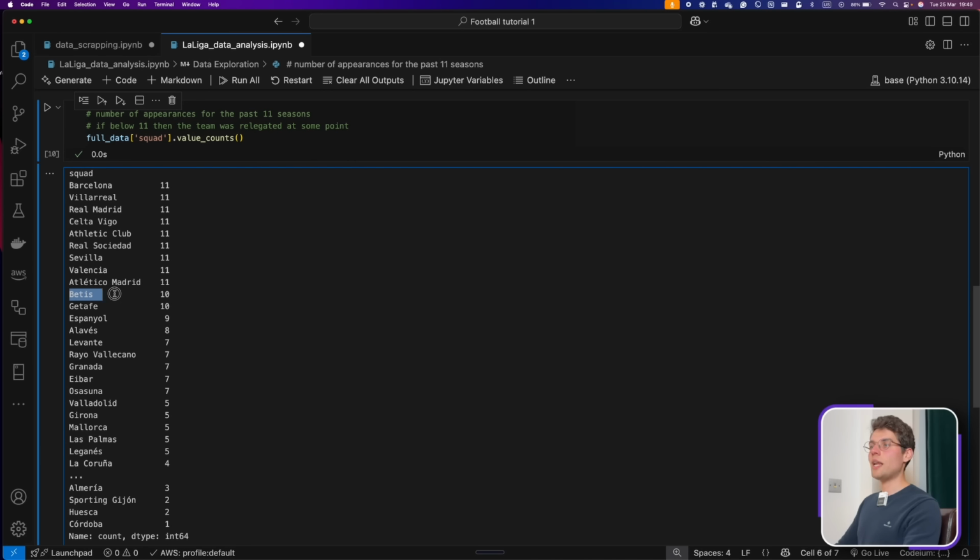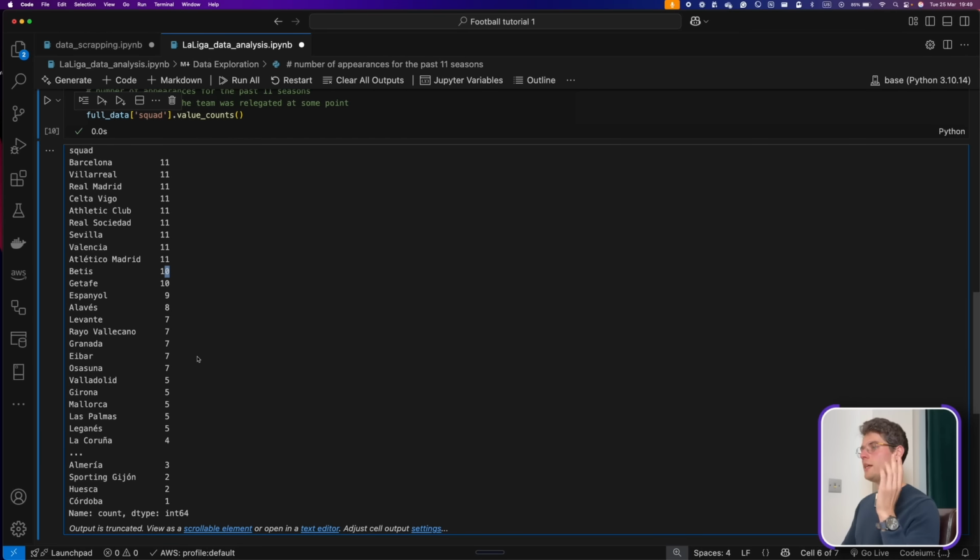And if they have less than 11, it means that they were relegated at some point. Like if we see here, Betis, they have 10, it means that one season they went to the 2nd division and then they came back. It's interesting to have a quick look at the data to understand what's going on. For some people that are familiar with the championship, they might see this very clearly. But for example, I didn't know that Granada for the past 11 years were relegated 4 times. So that's an insight that we can use. In our case, not necessarily, but that's how we explore the data.